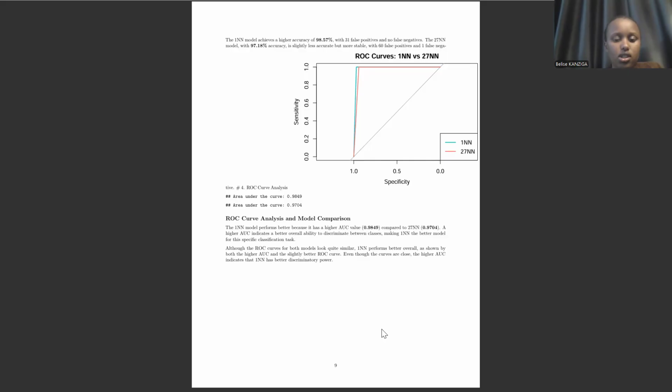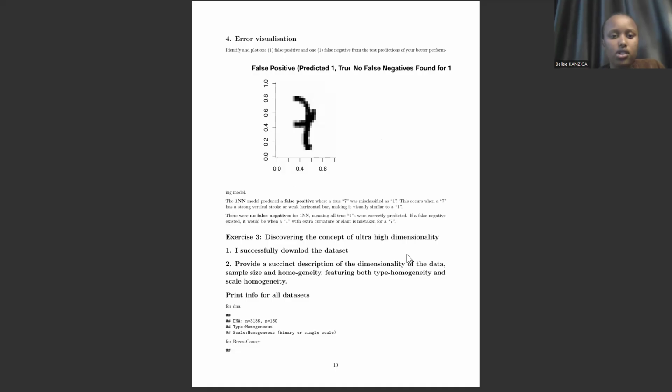So choosing the number of nearest neighbors can help you know which will perform better. I also found that there are false positives in 1NN and no false negatives in 1NN.